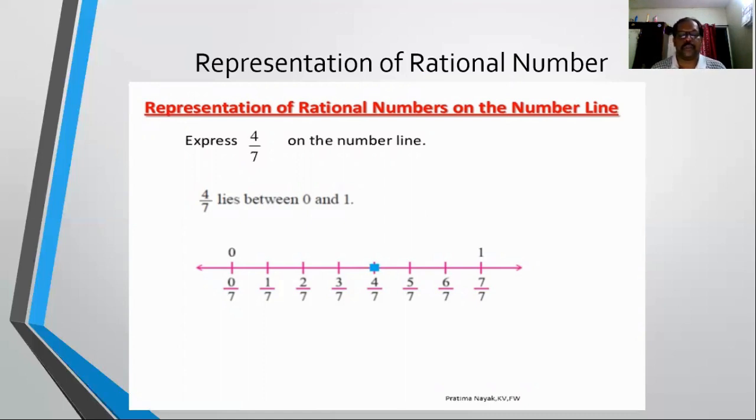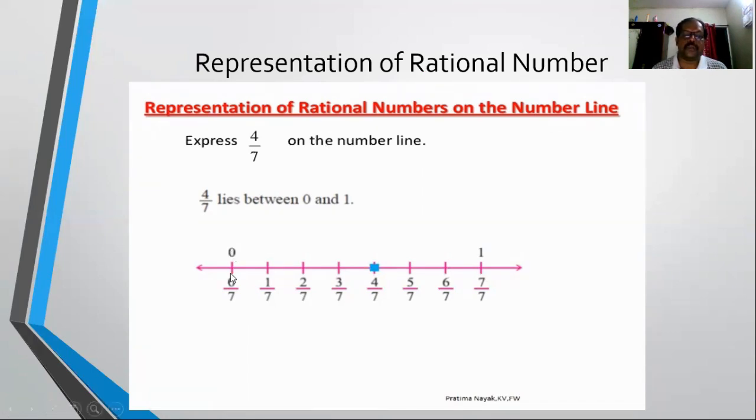So now consider a number line, as shown here by a pink line. A horizontal line is called a number line, or we can say a real number line. Here a point O, a 0, is denoted. This point is called the origin, or an initial point. It is denoted by O and its coordinate is 0. So this indicates the number 0 on the number line.